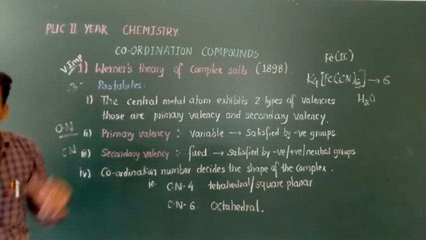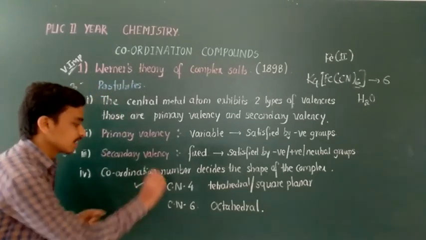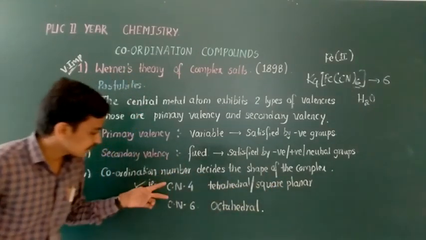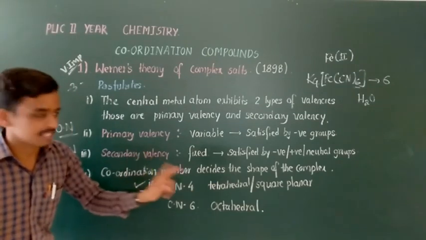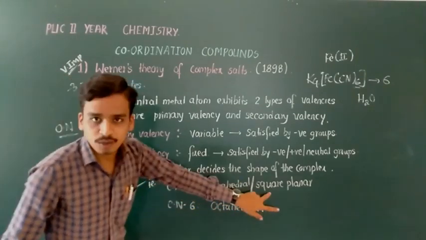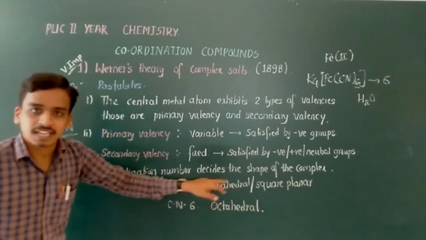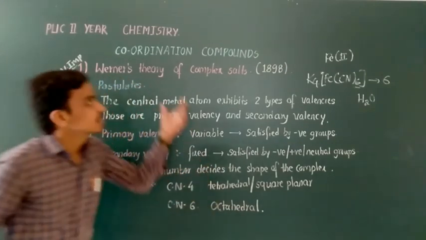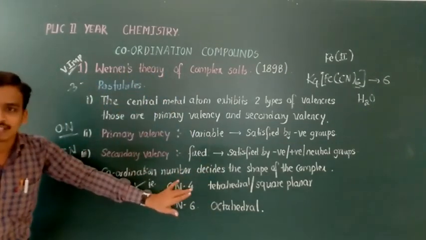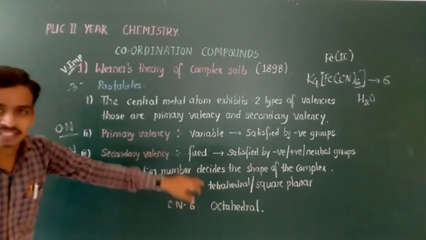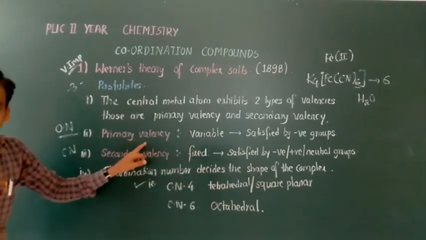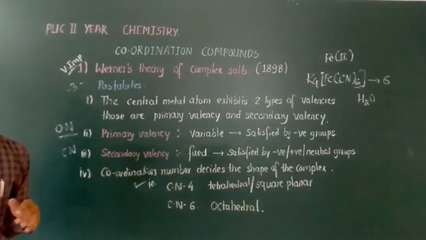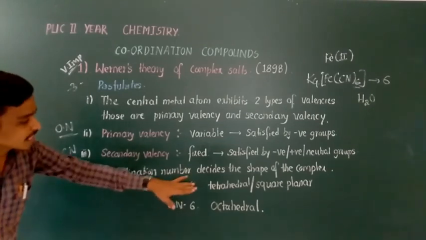The main drawback of Werner's theory is that the theory could not distinguish when it is tetrahedral and when it is square planar. Observe here, when the coordination number is 4 there are two possibilities, tetrahedral and square planar. How to decide whether it is tetrahedral or square planar for the same coordination number is not explained in this theory. Therefore that becomes the main drawback of Werner's theory. But apart from this, he correctly gave the concept of primary valency and secondary valency, and this is the success of Werner's theory. In my next video, you can come across the next theory.